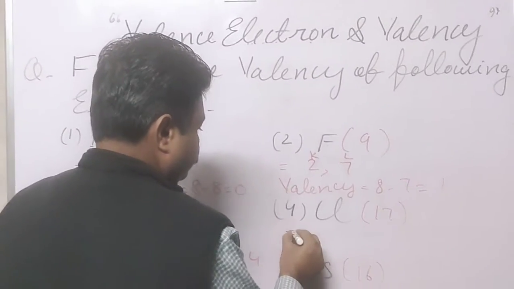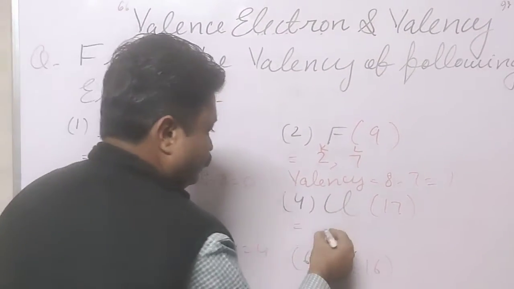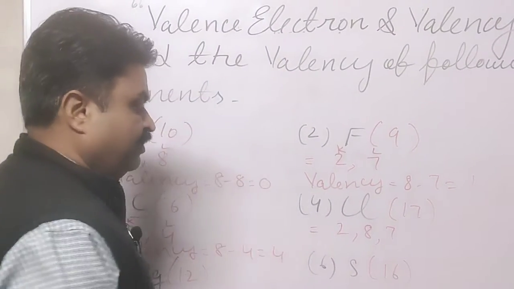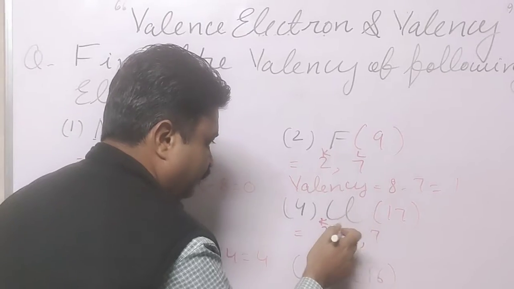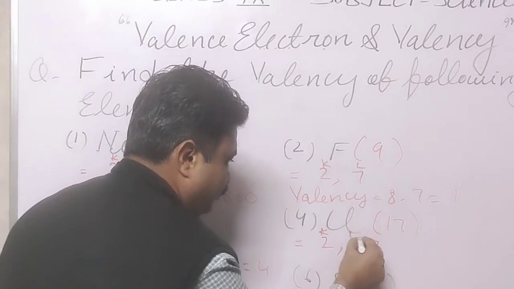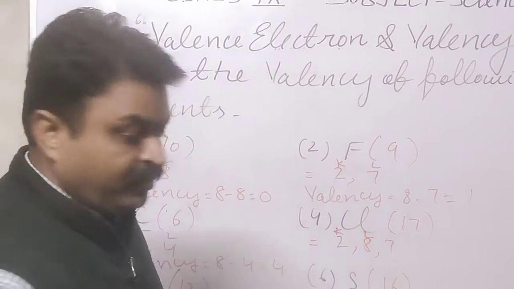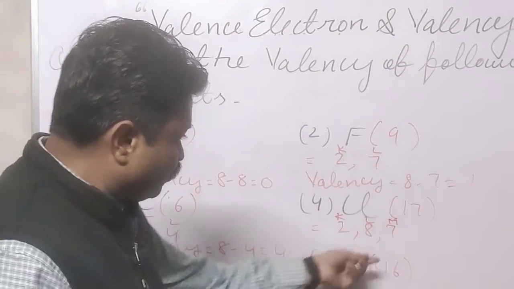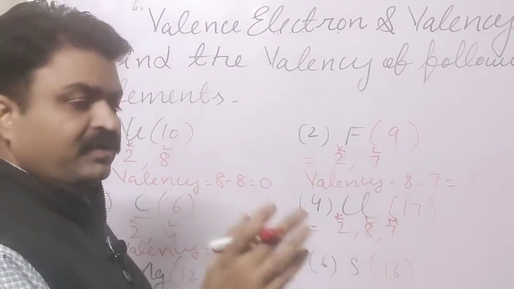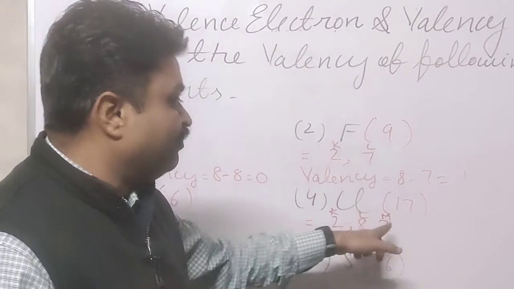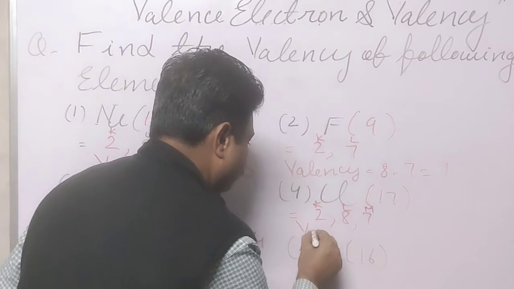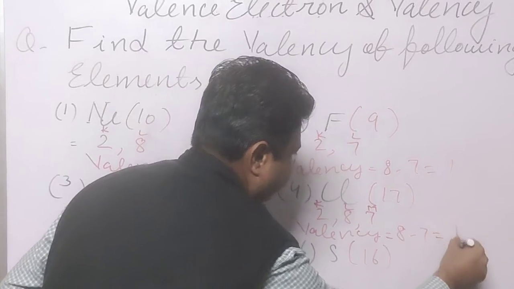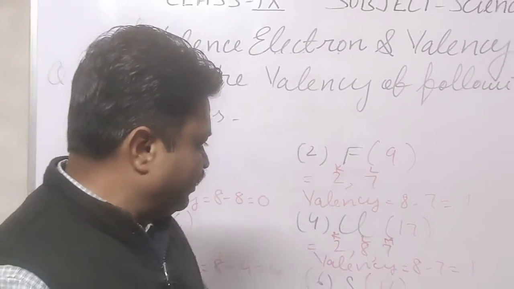Now we come to the next. In the chlorine, 2, 8, 7 means in the K shell 2 electrons, in the L shell 8 electrons, and in the M shell 7 electrons. So to complete its octet, how many electrons does it need, student? 1 electron. So what is its valency, student? Valency 8 minus 7, 1. So 1 is the valency.